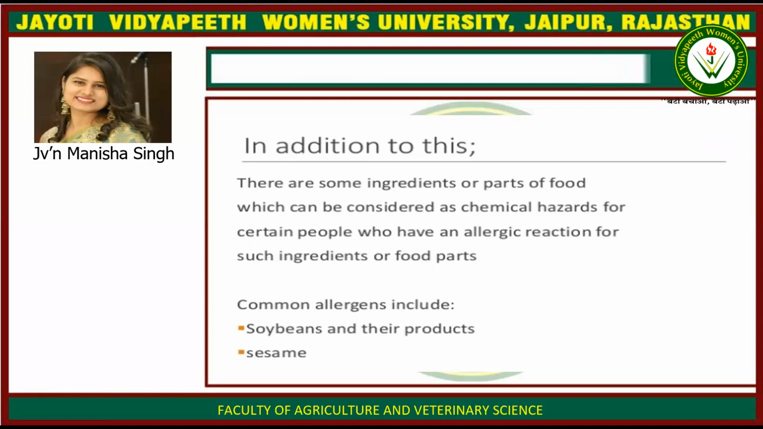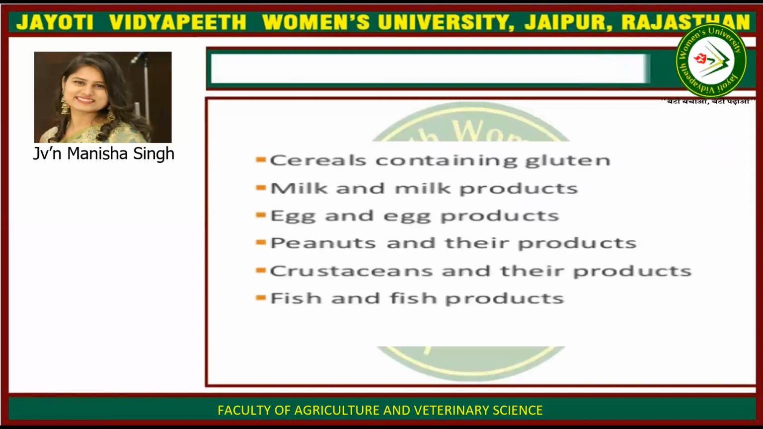Common allergens include soybean and their food products, sesame, cereal containing gluten, that is, those people who are gluten intolerant. This disease is known as celiac disease. Milk and milk products, they are lactose intolerant people. Egg and egg products, peanuts and their products, crustaceans and their products, fish and fish products.